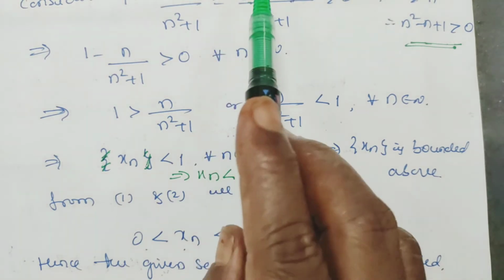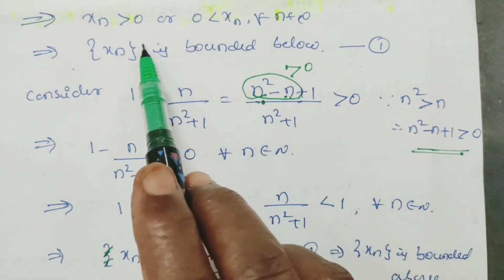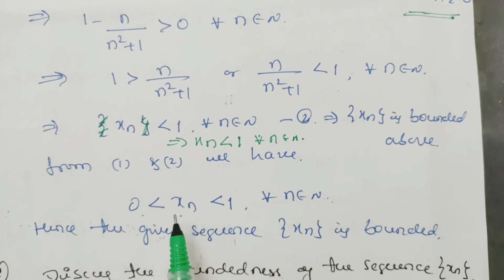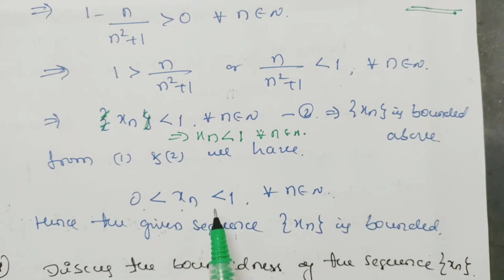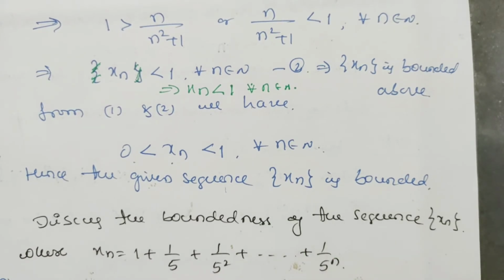So, from equation 1 we have xn is greater than 0, and in equation 2 we have xn is less than 1. If you combine these two, what do we have? xn greater than 0 and xn less than 1. Hence the given sequence xn is bounded.